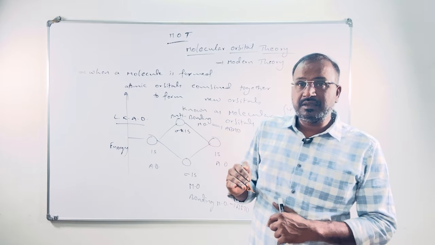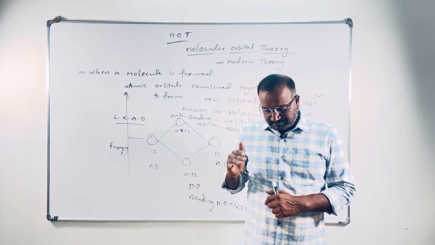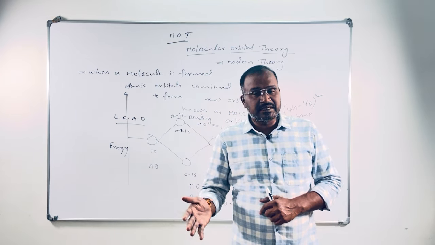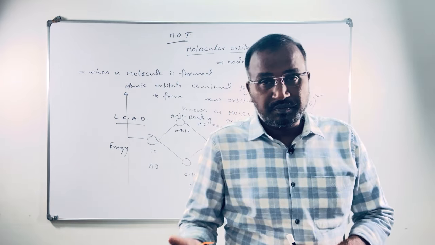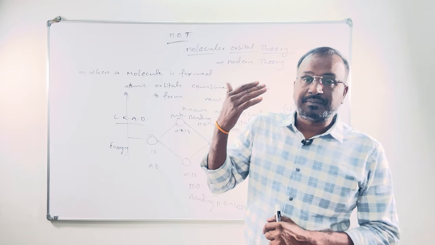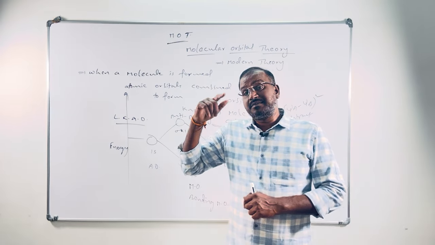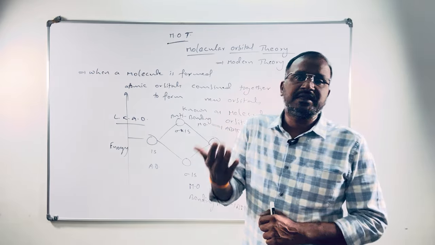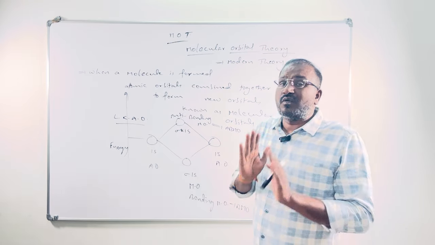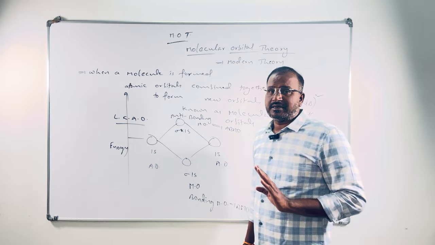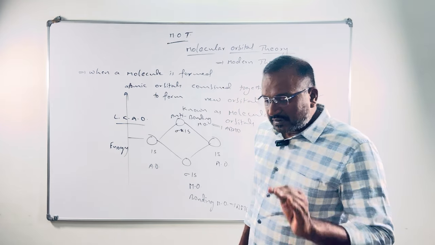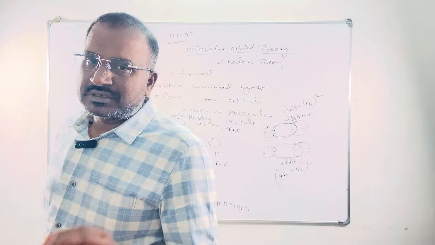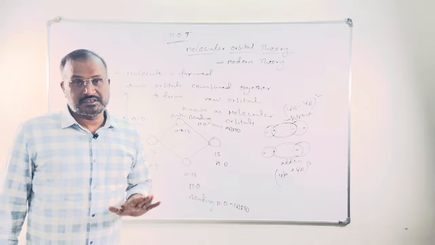What about 2p? Sigma 2pz orbital, pi 2py orbital, pi 2px orbital, sigma star 2pz orbital, pi star 2px orbital, pi star 2py orbital: how they are formed and what their diagrams are is there in the textbook. Please go through that. Reading of textbooks is required in this situation.